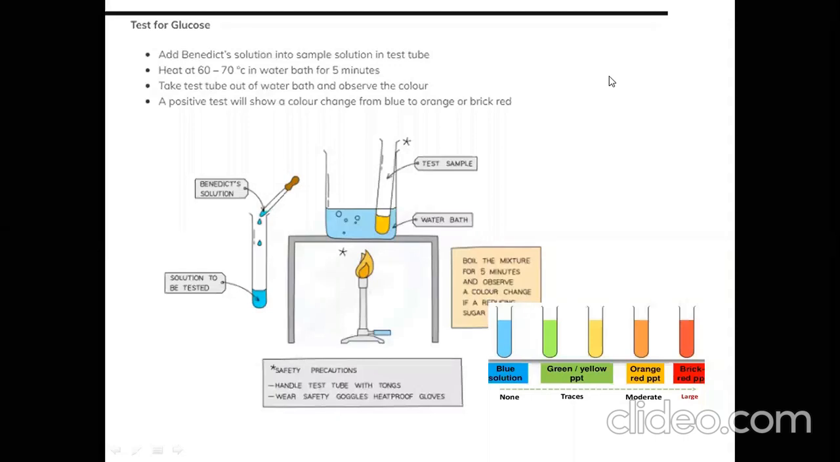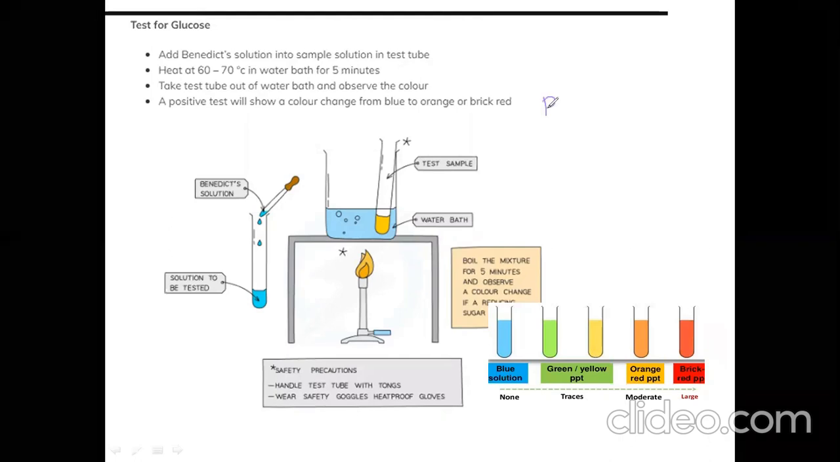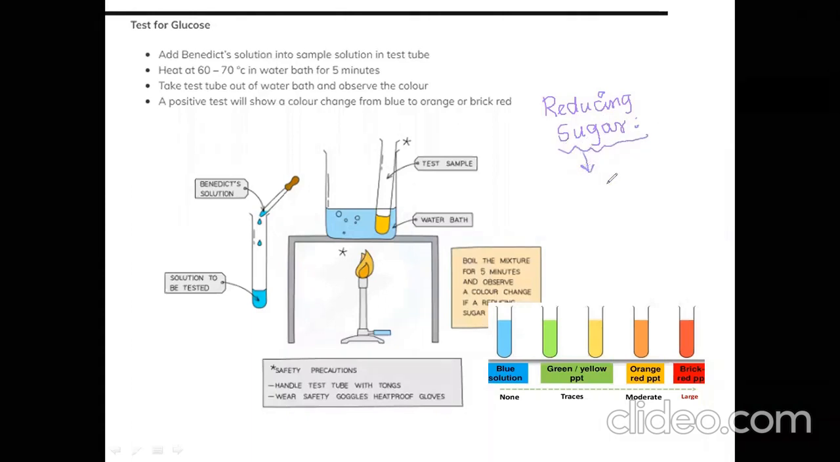Dear students, in the last lecture we discussed the test for glucose, right? That was the Benedict test. So here I just want to put one or two more points regarding reducing and non-reducing sugar. Remember students, reducing sugars are those sugars that give us a positive result with Benedict solution.